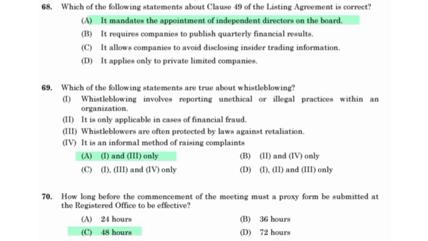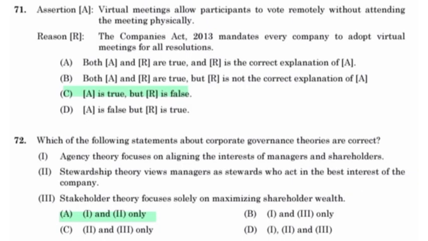How long before the commencement of the meeting must the proxy form be submitted at the registered office to be effective? 48 hours. Assertion: virtual meetings allow participants to vote remotely without attending the meeting physically. Reason: the Companies Act 2030 mandates every company to adopt virtual meetings for all resolutions. Assertion is true, but reason is false.